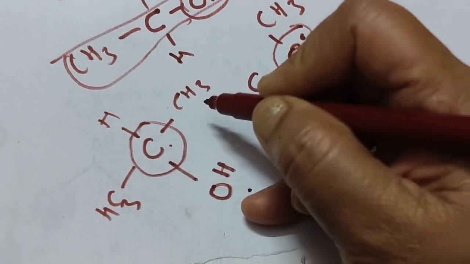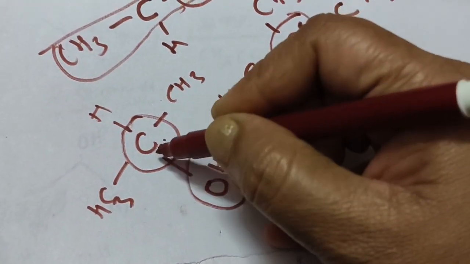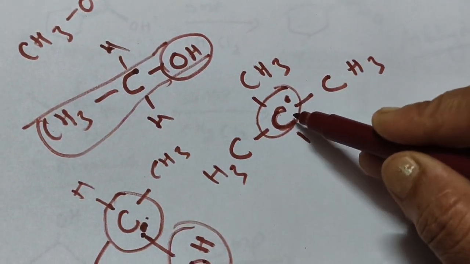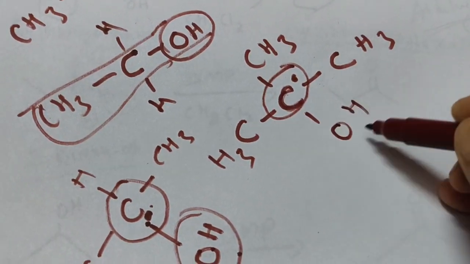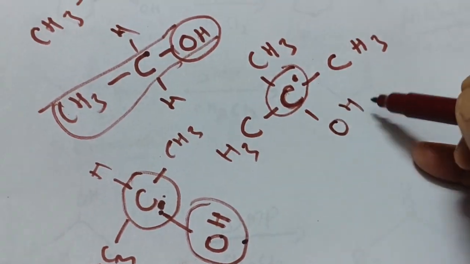But if we consider this as your secondary carbon, and the OH group attached to the secondary carbon is known as secondary alcohol. And in this case, this is a tertiary carbon, because three methyl groups are attached, so this is your tertiary alcohol. Primary alcohol, secondary alcohol, and tertiary alcohol.